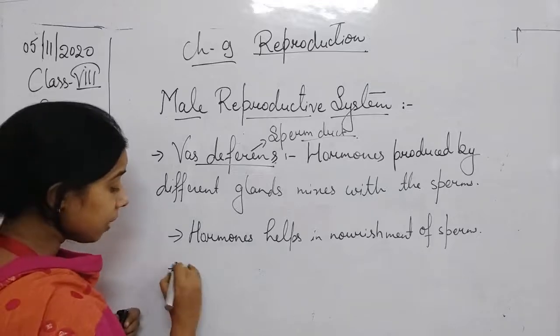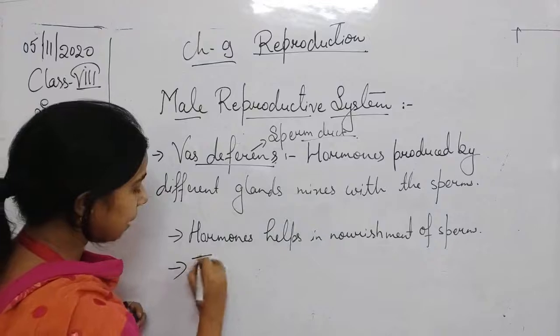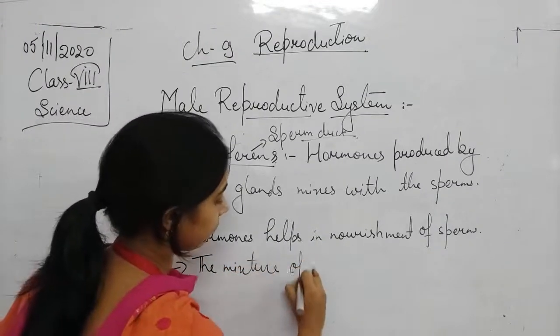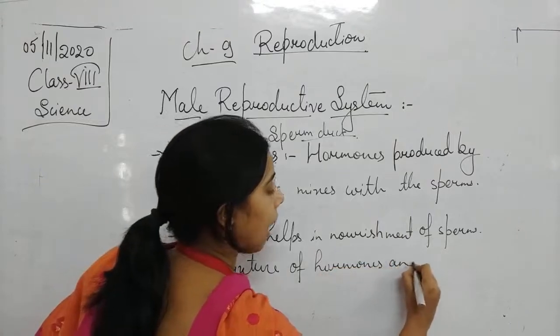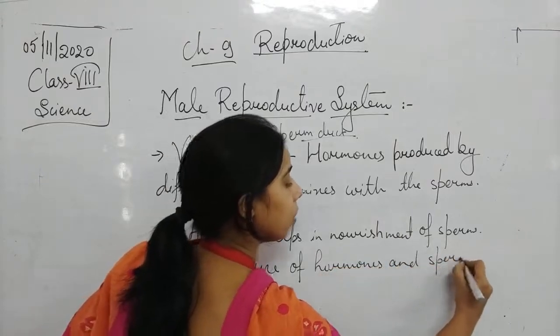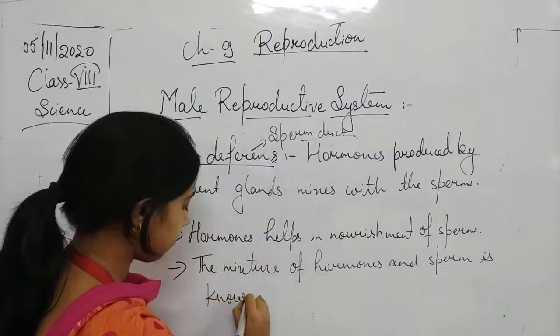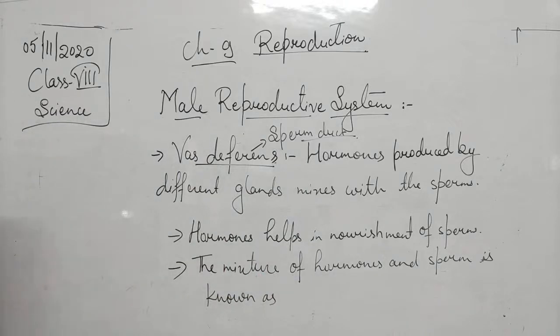Now you see, students, there is a mixture of hormone and sperm. So we can say that the mixture of hormones and sperm is known as semen.